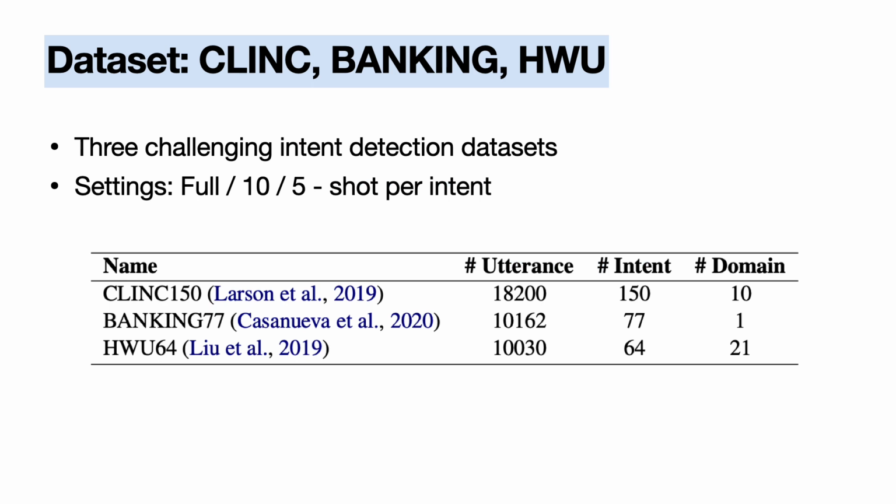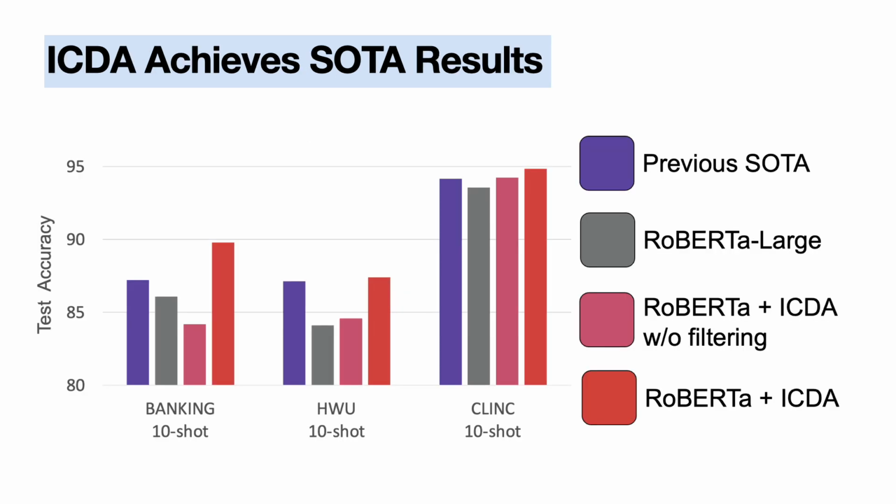For our experiment, we evaluate our framework on 3 challenging intent detection datasets: CLINC, Banking, and HWU. These datasets consist of various intents, and we evaluate our approach under different settings, including 4-shot, 10-shot per intent, and 5-shot per intent. We compare our approach with the previous state-of-the-art models and a baseline model that uses only the original data or the unfiltered augmented data.